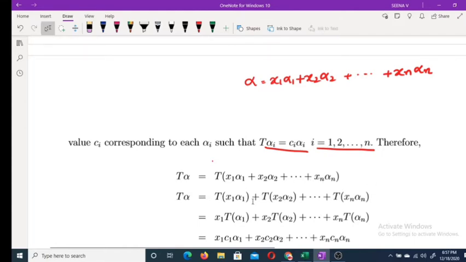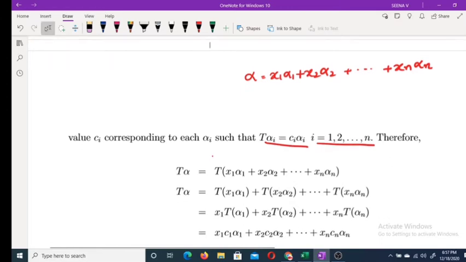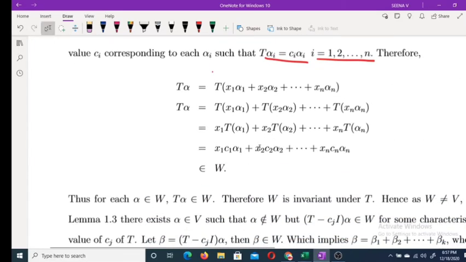Applying T, we get x1 T alpha 1 etc., which is x1 c1 alpha 1 plus etc. plus xn cn alpha n. But this is again a linear combination of alpha 1, alpha 2, etc., alpha n. This implies clearly this belongs to W. So for each alpha belonging to W, T alpha belongs to W. Therefore, W is invariant under T.